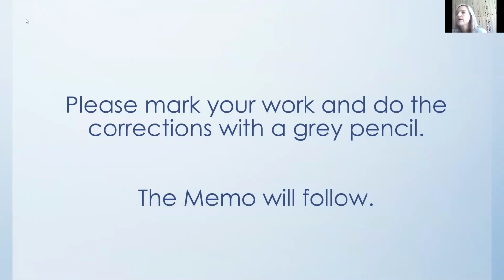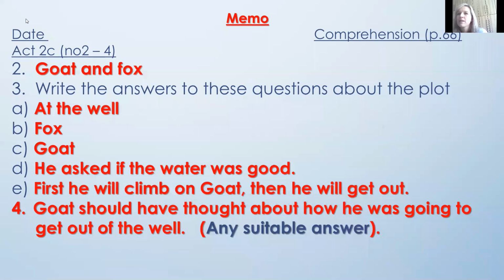Please mark your work and do the corrections with a gray pencil. Right, the memo is going to follow. So get out your gray pencil and mark your work. If you have corrections, write them. If you have something wrong, you can write the correct answer with a pencil just above it. Okay. The first question, or the first answer, is Goat and Fox.